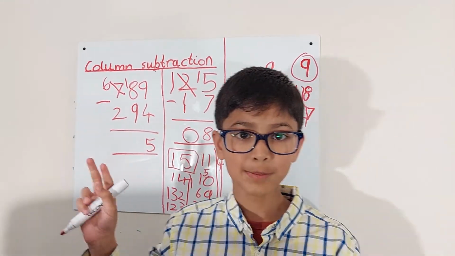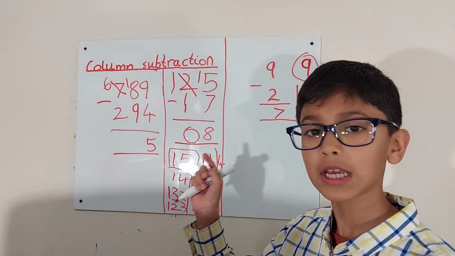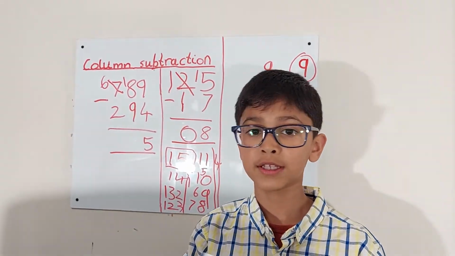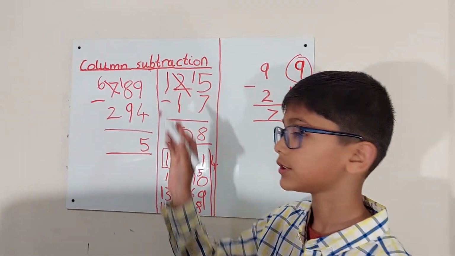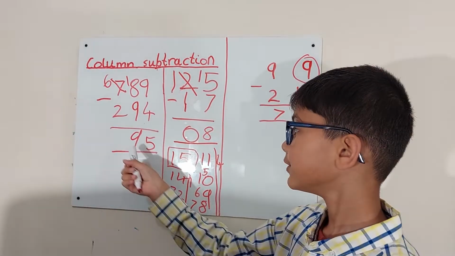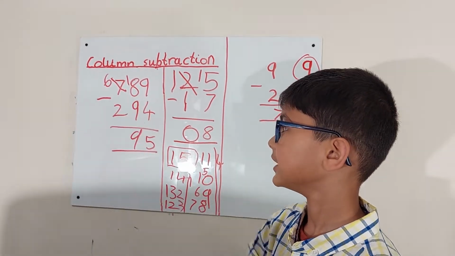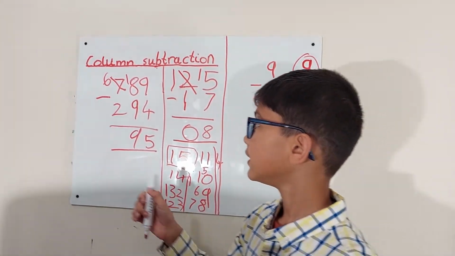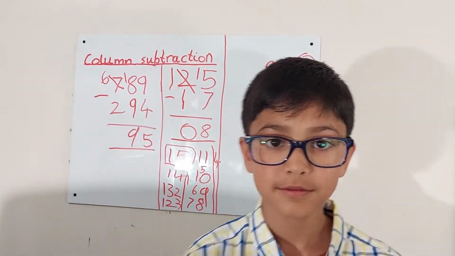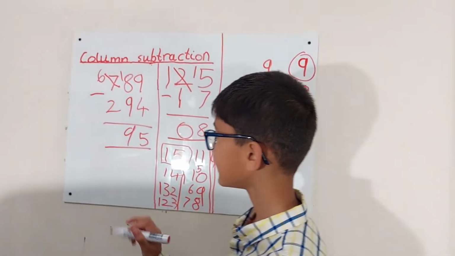Hey, 2 times tables. 2 times 9 equals 18, and the 2 times table is doubles. So 9 plus 9 equals 18, so that must be a 9. Now 6 take away 2, I think you can do this. 4.